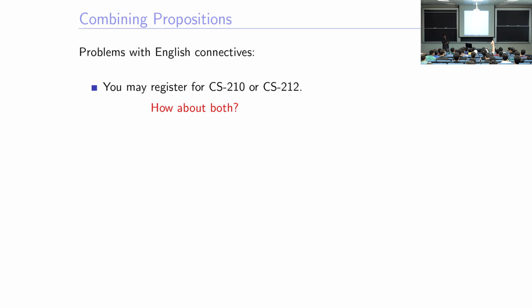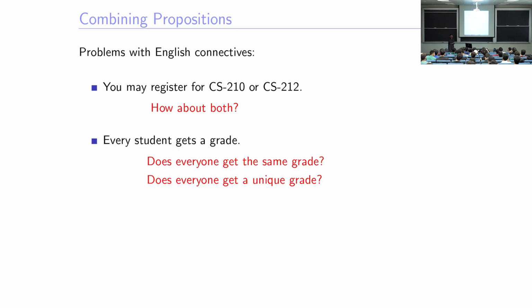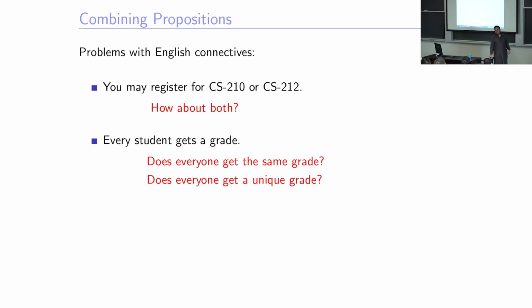Yes. Mathematically speaking, it means you can choose both. There is no such restriction mathematically; it's English. This is the English or, either one or the other. If somebody tells you you can choose this one as an elective or that one as an elective, that means you cannot do both. So that's the convention of speaking, and that's what we use. So there is a lot of context, a lot of other stuff.